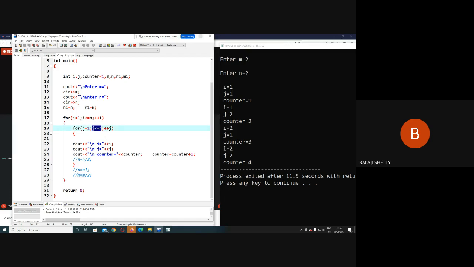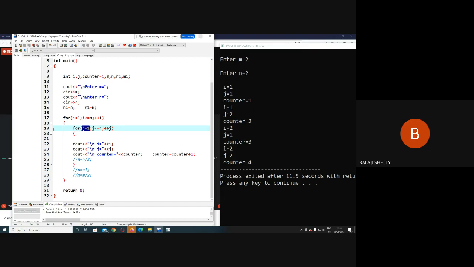Again, the value of j is initialized to 1. Initially i was 1, and i plus plus makes it 2. Next time i becomes 2, again j becomes 1. So here i is 2, j is 1, counter 3; i is 2, j is 2, counter 4. Every time I am incrementing the counter.